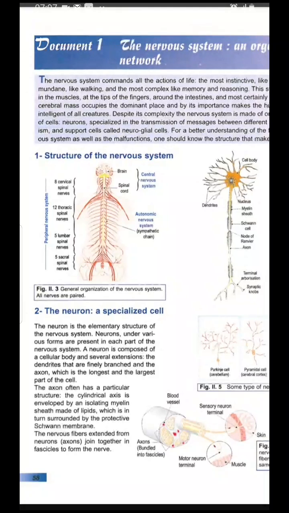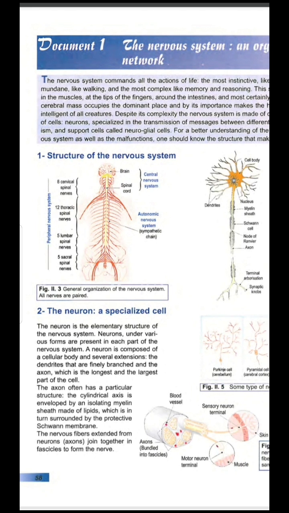So the neuron: specialized cells. The neuron is the elementary structure of the nervous system, the basic unit. Neurons under various forms are present in each part of the nervous system. We cannot imagine any part of the nervous system that doesn't contain neurons. A neuron is composed of a cell body and several extensions like the dendrites, which are finely branched, and the axon. The axon can be the longest and the largest part of the cell.